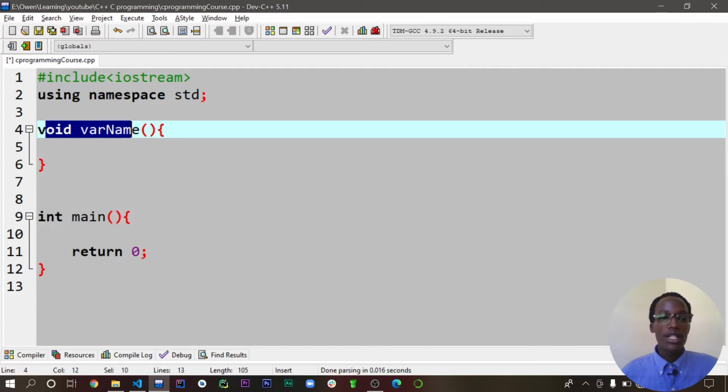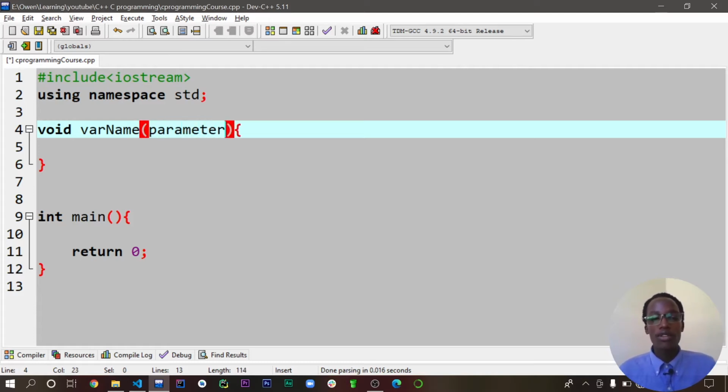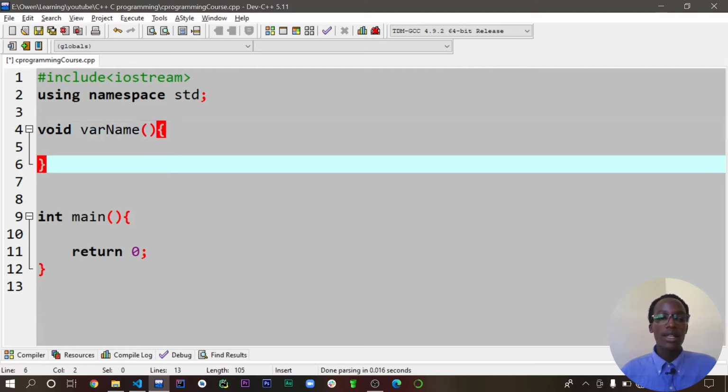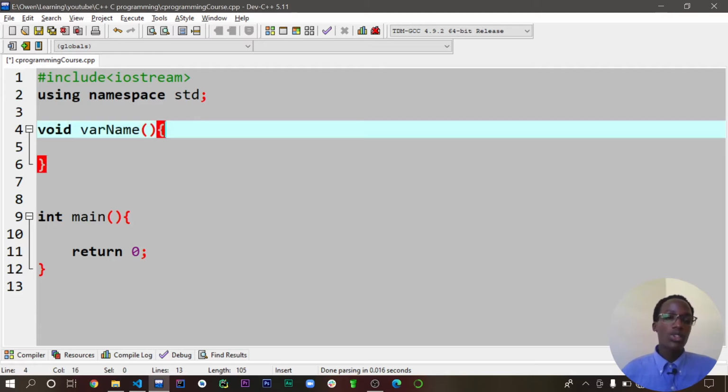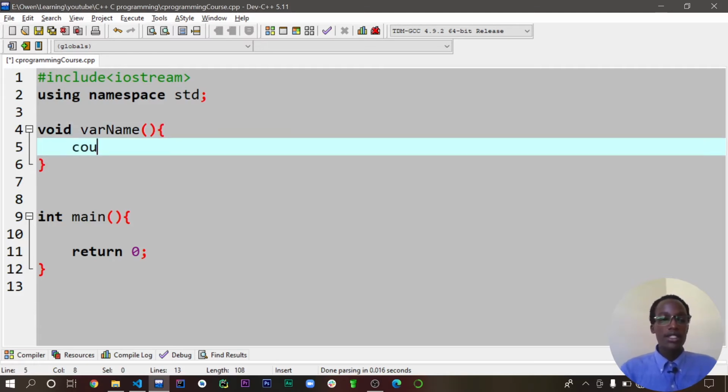You can say void, then the variable name. This place is where we take in the parameters. If you have to pass in parameters while calling your function, then you pass them in here. Because for our case we're going to have no parameter, we are going to leave it blank. Then make sure that you have this, and remember that unlike the for loops, we are not going to end this with a semicolon. Let's just print out something here. Let's say hello function, then we end it there.